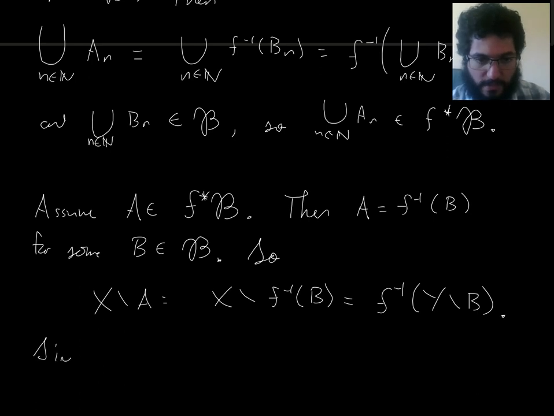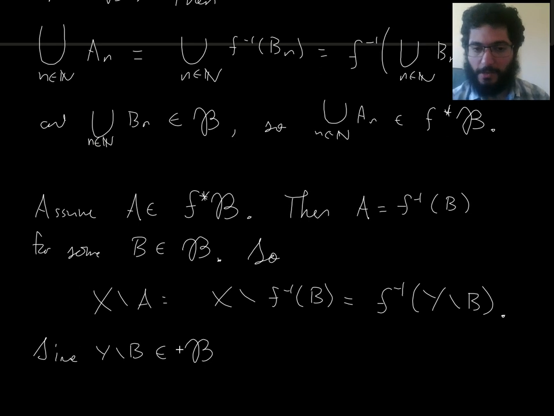And are we done? Yeah, since the complement of B, that's the complement of a measurable set, so it's measurable. Again, by measurable, I would just mean in the sigma algebra. So the complement of something in a sigma algebra is in the sigma algebra.